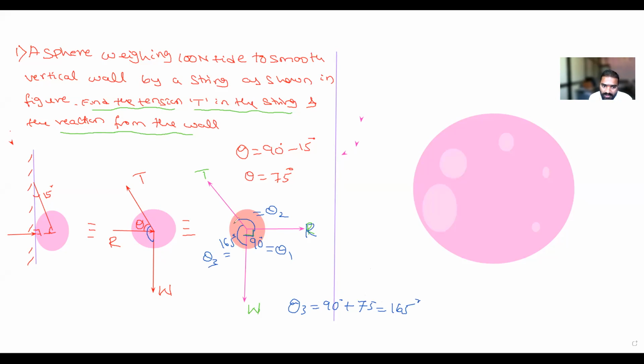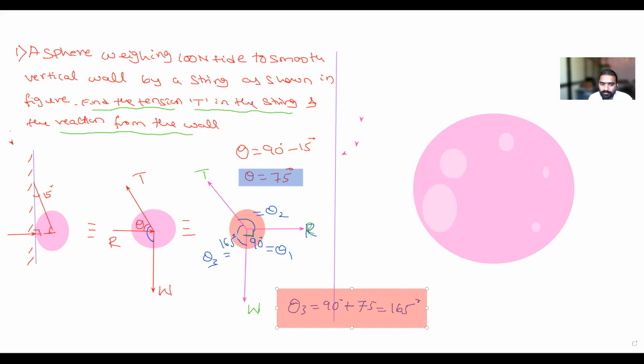So this is W, this is T. How much is it from here to here? It is 90. 90 plus theta. How much was theta before? 75. Okay. So this is theta, and now you have calculated theta 3.